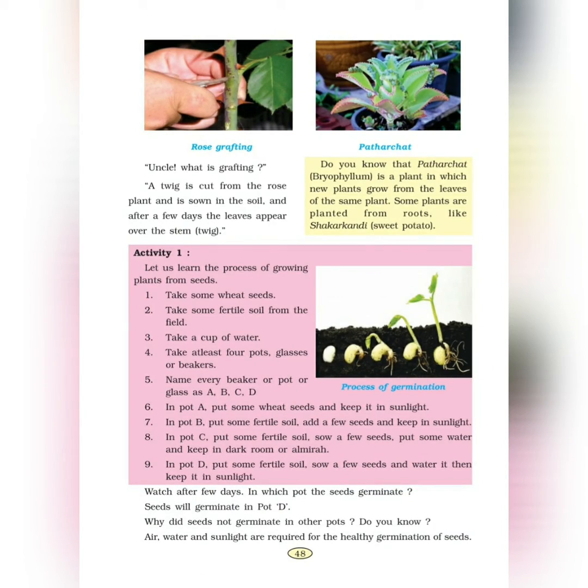A twig is cut from the rose plant and is sown in the soil. Twig होता है लकड़ी का पीस, लकड़ी का छोटा सा तना. And after a few days, the leaves appear over the stem. Everything is clear here?